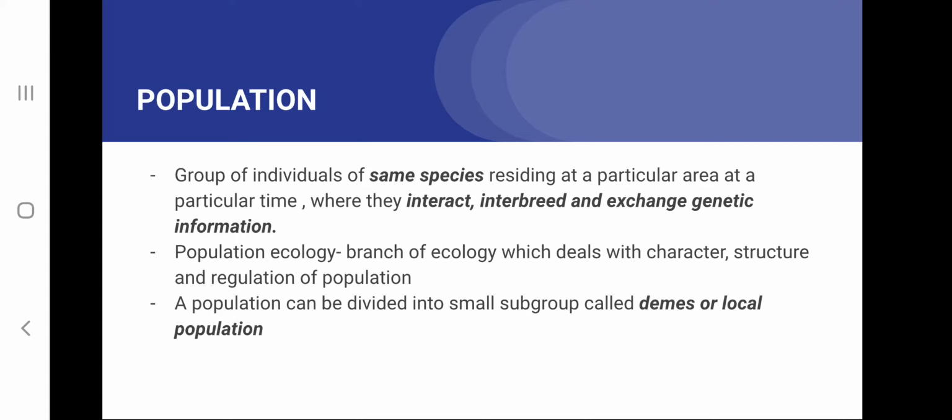Population. The meaning of population is a group of individuals of the same species which is residing at a particular area at a particular time, where they interact, interbreed, and exchange genetic information. We all know that each species present around us is interacting with each other and also with their environment. The same species interact with each other and interbreed, and through interbreeding they are exchanging genetic information. Such a group of individuals is called a population.